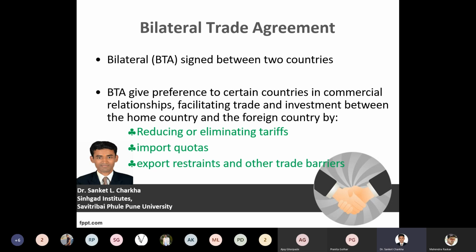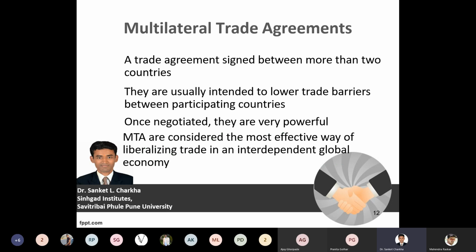Export restraints and other trade barriers. It also helps to provide certain guidelines or a certain environment with respect to export restraints. So if a particular member country has imposed certain restraints on exports, those exports can be reduced or increased, and with this perspective the restraints in the trade agreement on exports and imports can also be matched. It can also specifically focus on trade barriers, both tariff and non-tariff barriers.